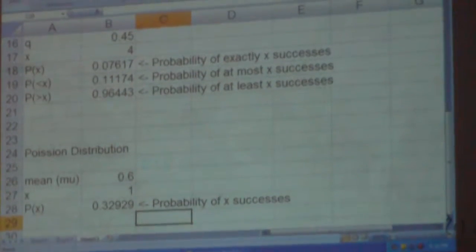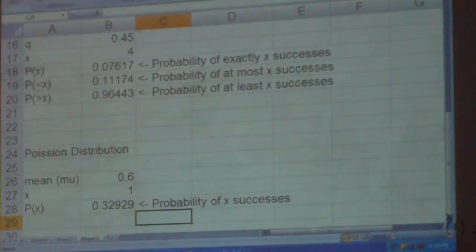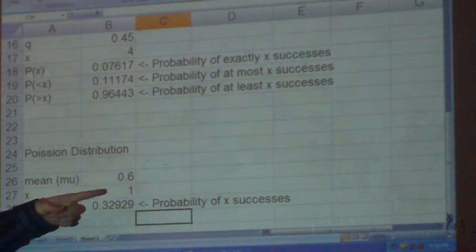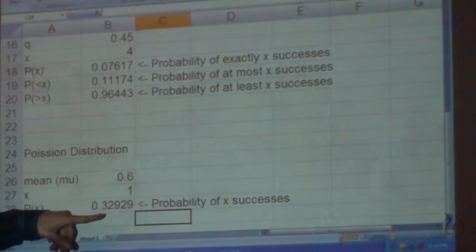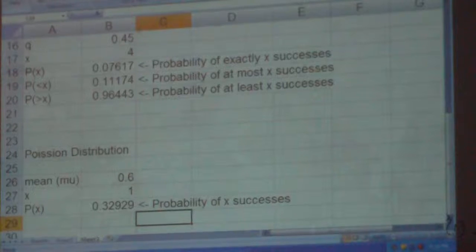Seems like you're giving it so little information, and it's just giving it to you. Anybody get that feeling? All you said was the mean value, and you want to know how many. Really, all you gave it was 0.6, and you say, what's the chance of getting 1? Just based on this, that it averages 0.6 a year, it knows that it's that. It just doesn't seem like it's getting much information, and somehow pulling that information out. There's got to be some assumptions going on here.